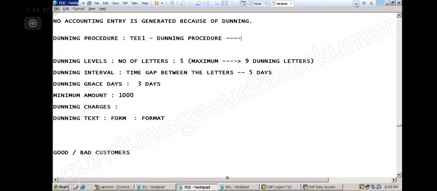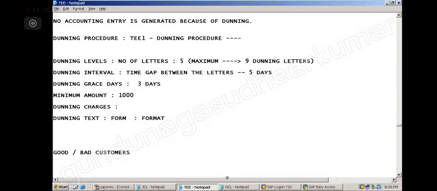Right. So now here you see, this is the dunning procedure I will use for the good customer. Here I will say number of letters 5, dunning gap is 5 days, grace days I will wait 3 days, like that. Now suppose I will create one more procedure. This is for the good customers.